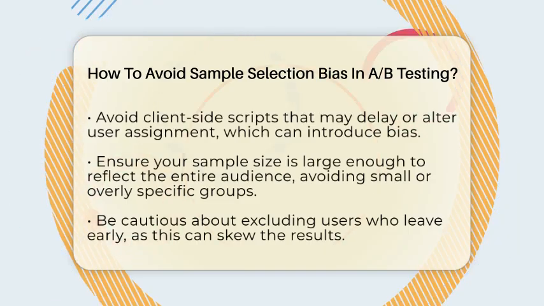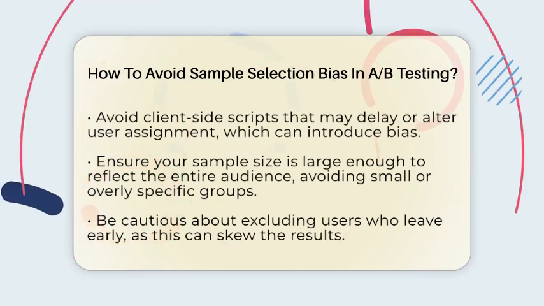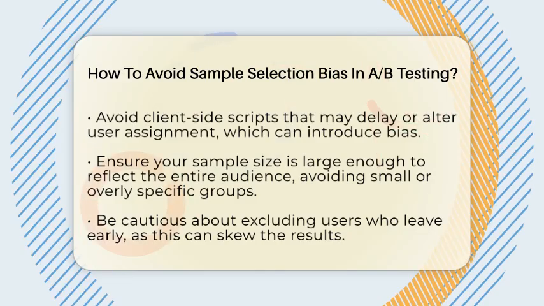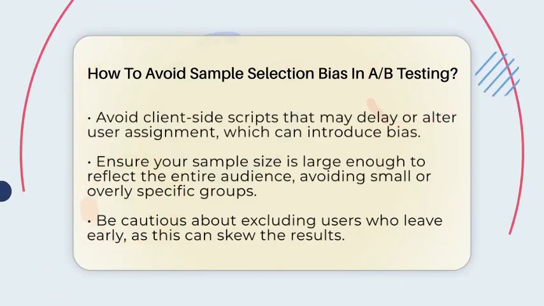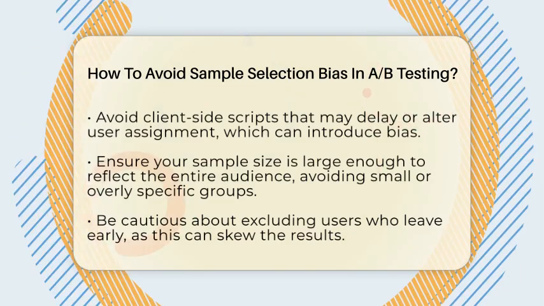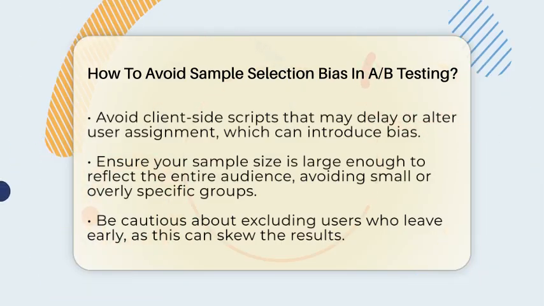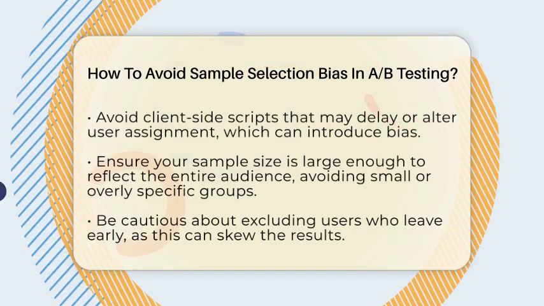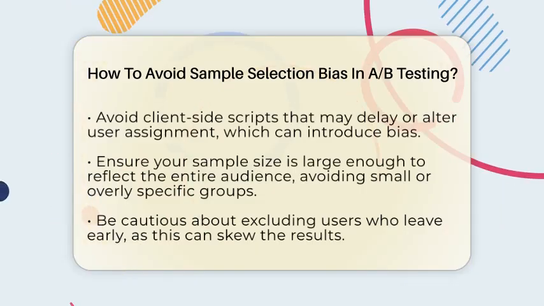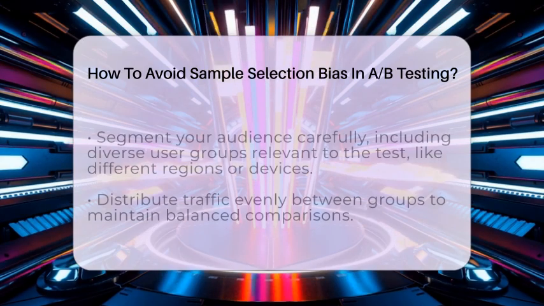Next, check your sample size. It should be large enough to reflect your entire audience. If you only test on a small or specific group, your results might not apply to everyone. For example, testing only on desktop users might miss insights from mobile users. Also, watch out for users who leave the test early or don't finish. Excluding these users after the test starts can introduce bias because the remaining users might not be representative.